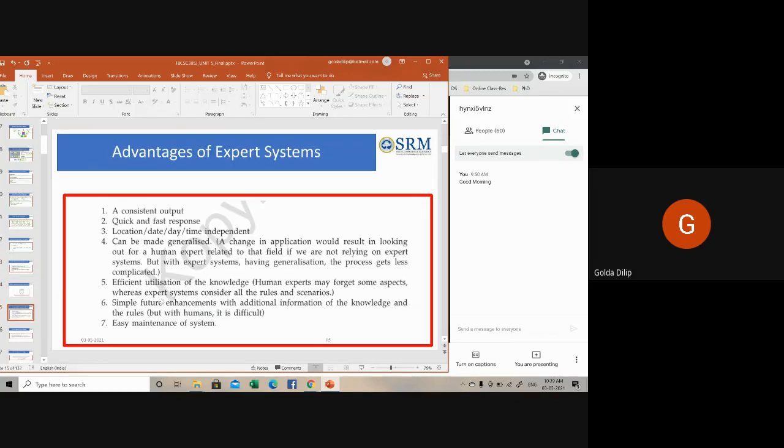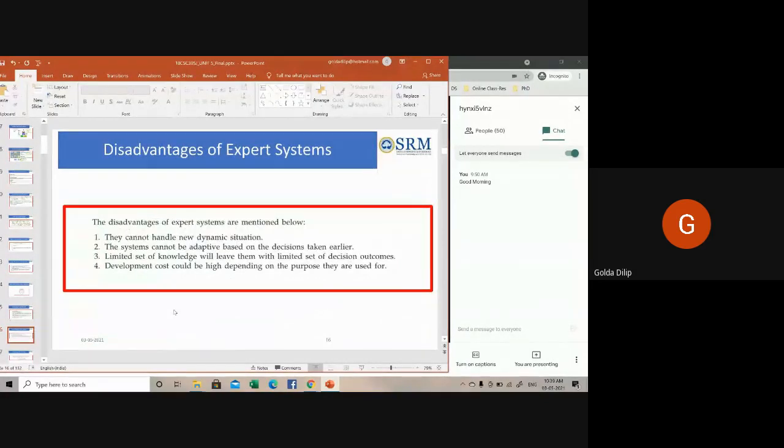These are the advantages of an expert system: quick, fast response, it can be generalized, efficient utilization of knowledge, and easy to maintain. But it does have some disadvantages. It cannot handle dynamic situations, and it cannot adapt based on decisions taken earlier. A limited set of knowledge leaves it with a limited set of decision outcomes, so it's a limited domain. Development cost would also be high depending on the purpose. Next, regarding how to represent knowledge, maybe we'll take it up in the next class.